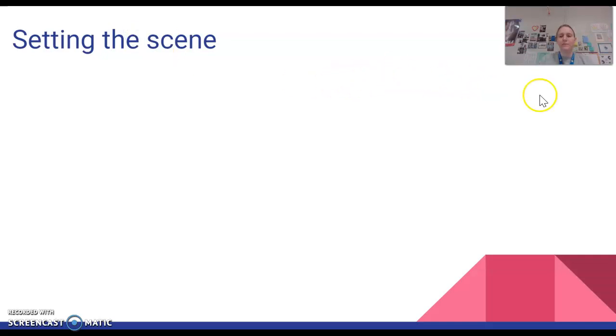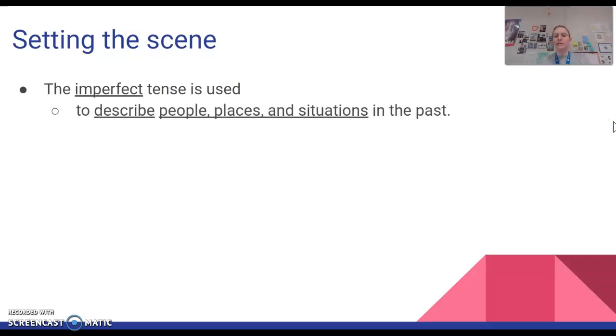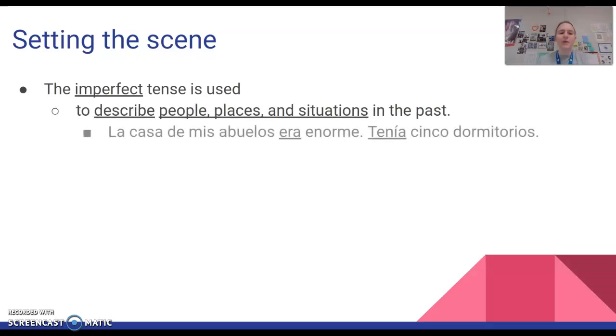Okay, so setting the scene. If we remember from talking about our preterite versus imperfect folder, the imperfect is used to describe people, places, and situations in the past. For example, la casa de mis abuelos era enorme, tenía 5 dormitorios. My grandparents' house was enormous. It had 5 bedrooms, so we're giving background information, setting the scene.